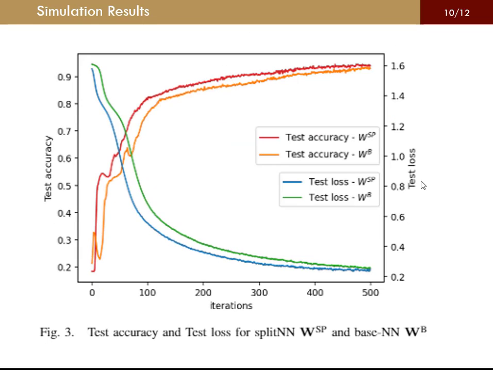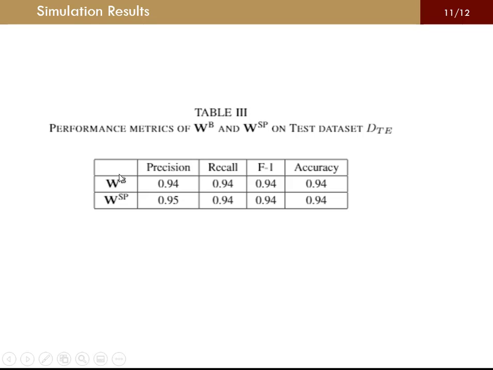Here is the test accuracy and test loss of the split neural network and the base neural network. At epoch 500 we can see that the test accuracy is almost the same. Here are the performance metrics of the split neural network and baseline neural network. We can see that both have almost the same performance metrics.